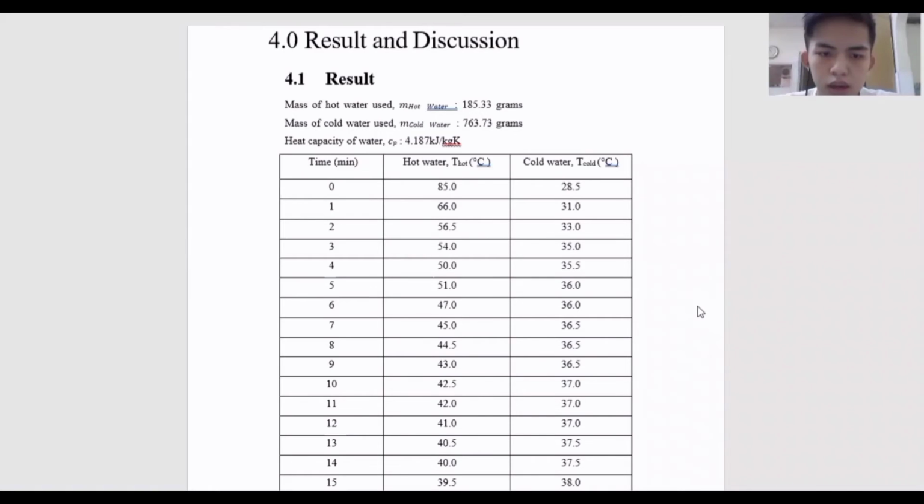Next, I will explain the result and discussion of the experiment. First, the mass of hot water and cold water used are 185.33 grams and 763.73 grams, respectively.